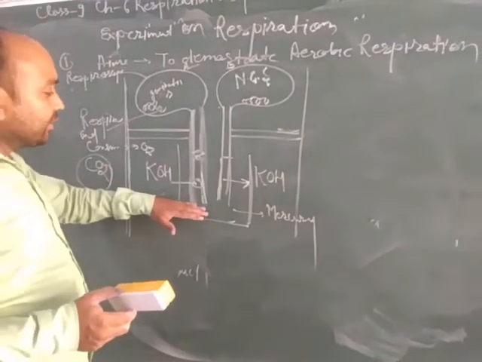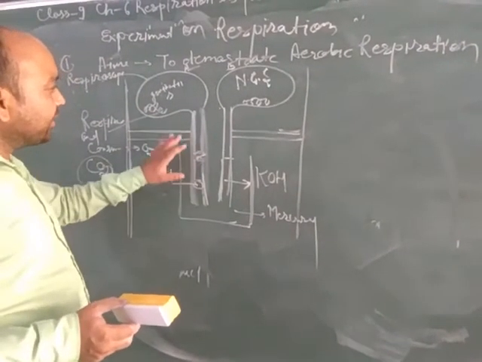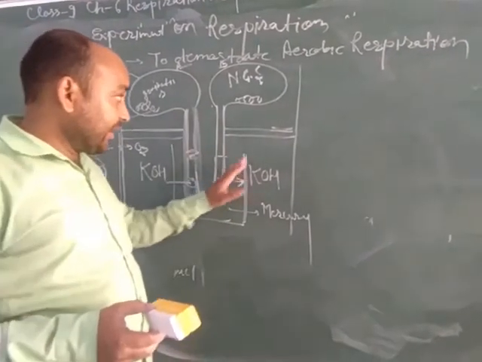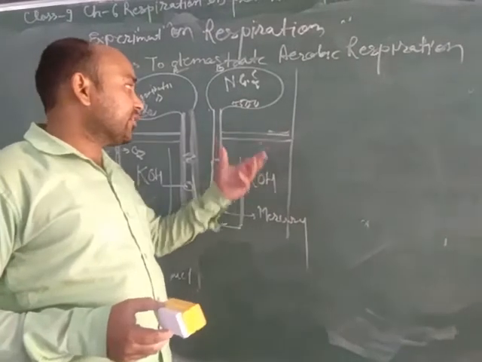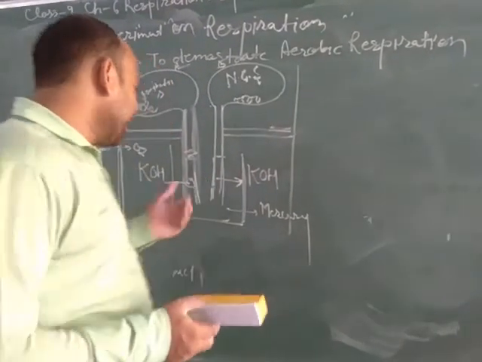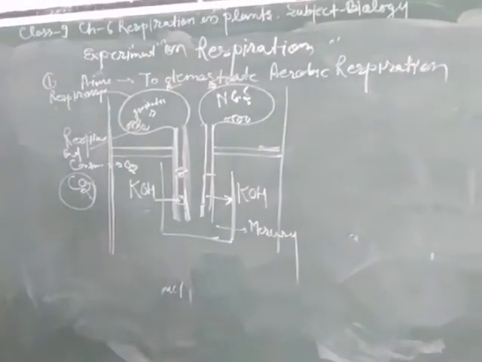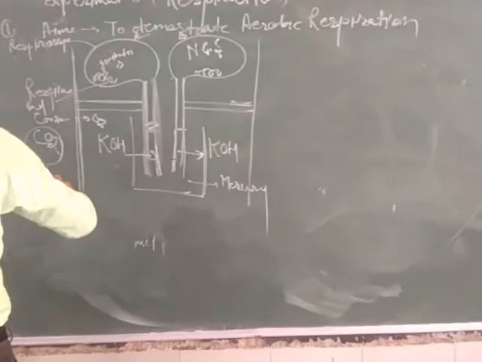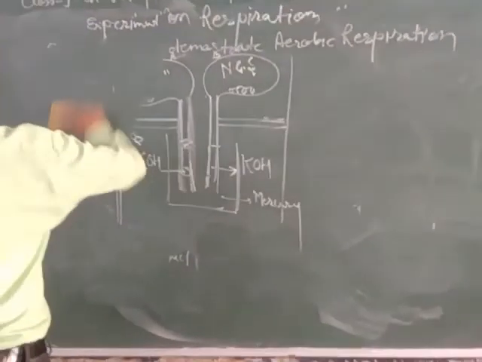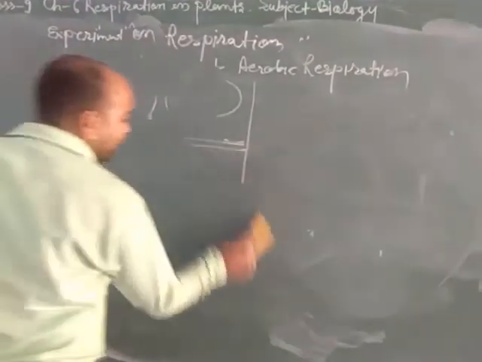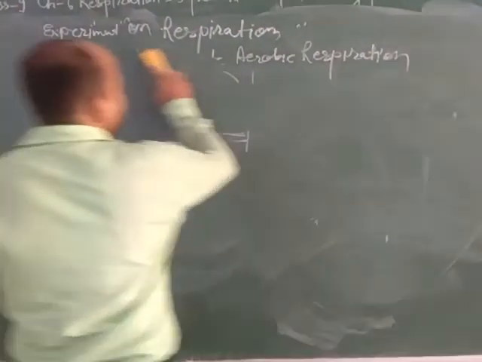That's why the mercury level increases in flask A, but non-germinating seeds do not respire, so the mercury level remains constant. This indicates aerobic respiration, which means respiration occurs in living cells in the presence of oxygen.